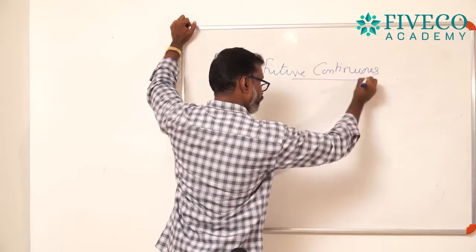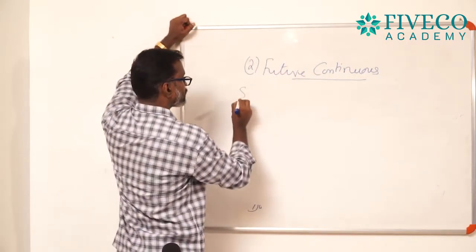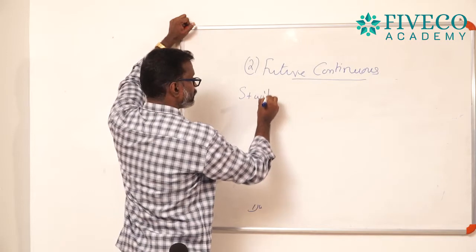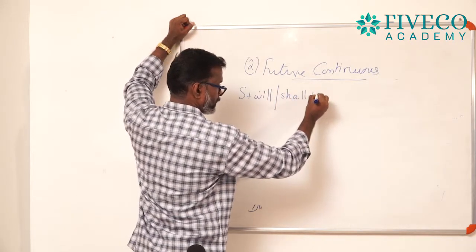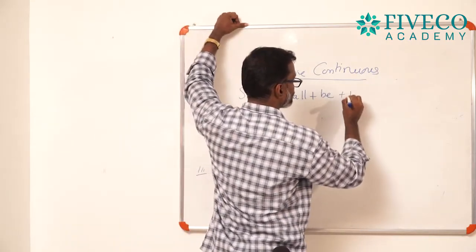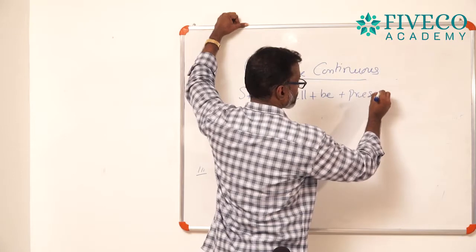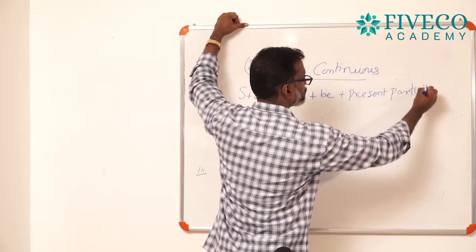It has a formula, that is subject plus will or shall plus be plus present participle.